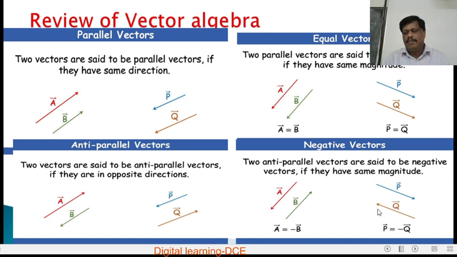Here also vector P is acting in this direction and vector Q is acting in the opposite direction but with the same magnitude. So a vector having the same magnitude but acting in the opposite direction represents the negative of a vector. That means vector P is equal to minus vector Q.